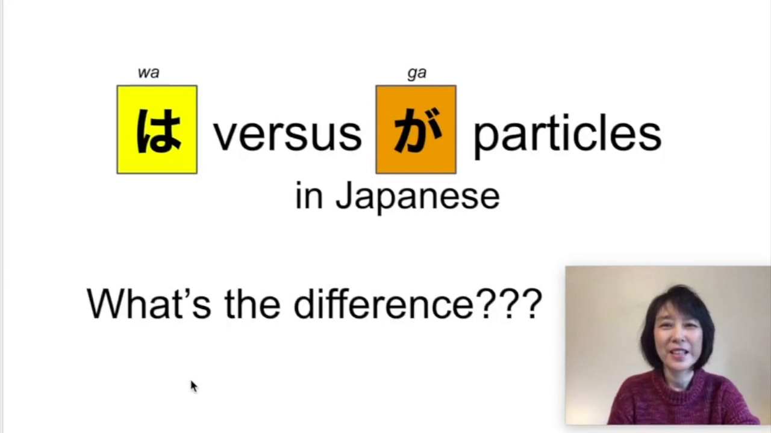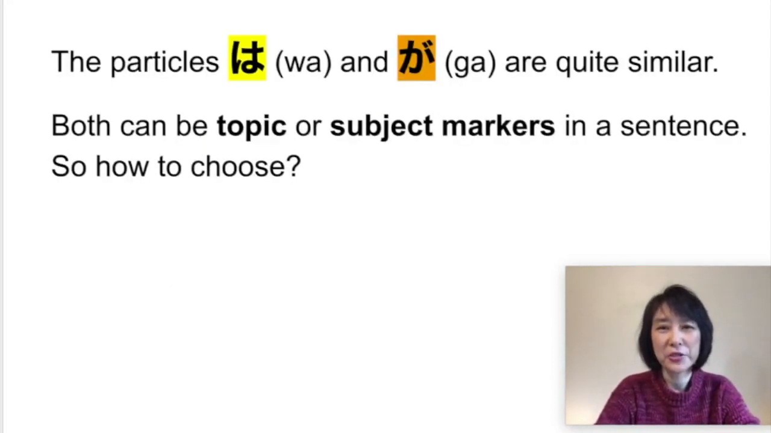Konnichiwa. Today's topic is the wa particle and the ga particle. What's the difference? Wa and ga are quite similar to each other.